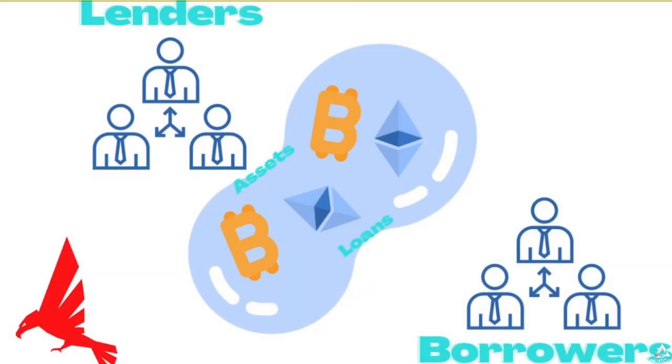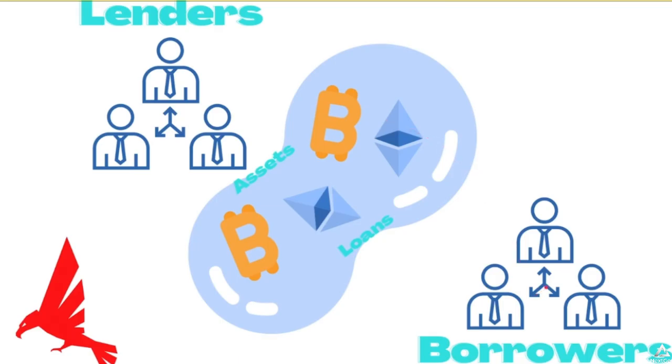So this is a basic example of how a liquidity pool would work. Essentially, lenders would deposit their assets into a pool or into a protocol, which would then act as a liquidity pool and would store all the various lenders' assets within a massive pool that is automated and essentially managed by smart contracts. No human interaction is used in the management of these funds.